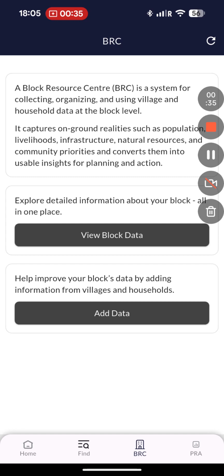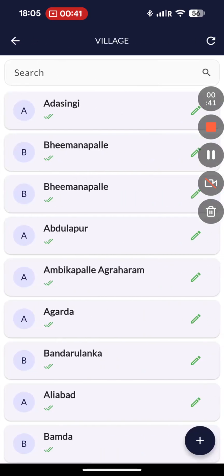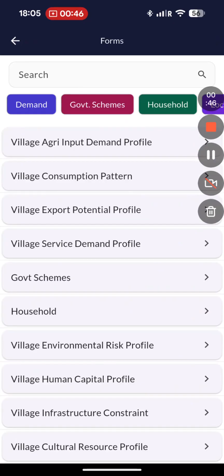Before I show you the data, I will show you how the data is being added. Now, to add data, you can select any village and here you see forms across multiple dimensions. There are 8 dimensions in total: demand, government schemes, household, local aspirations and constraints, local resources, market, natural resources, physical infra, and socioeconomic indicators. Now, I'll show you how these forms function.